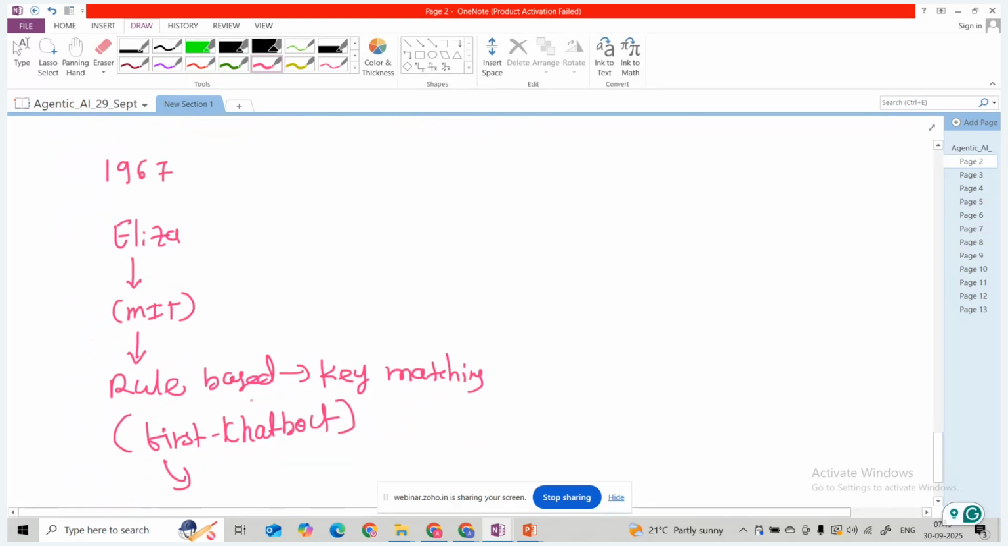Then we have the second, the LSTM model. There are multiple models in between, and I will showcase those models also. There are some other models as well, and then around 1988.